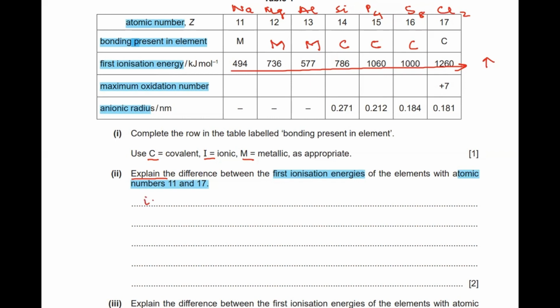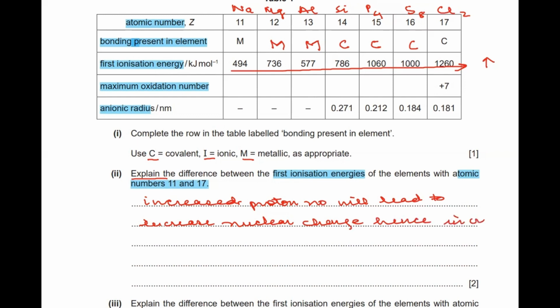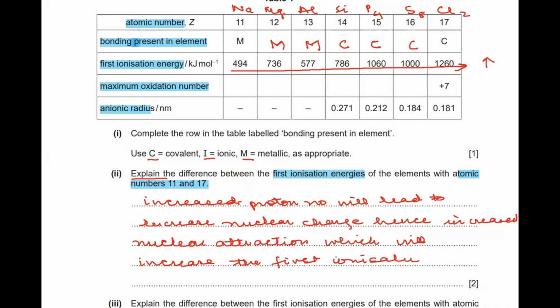So we can write down: increased proton number will lead to increased nuclear charge, hence increased nuclear attraction, which will increase the first ionization energy, right?